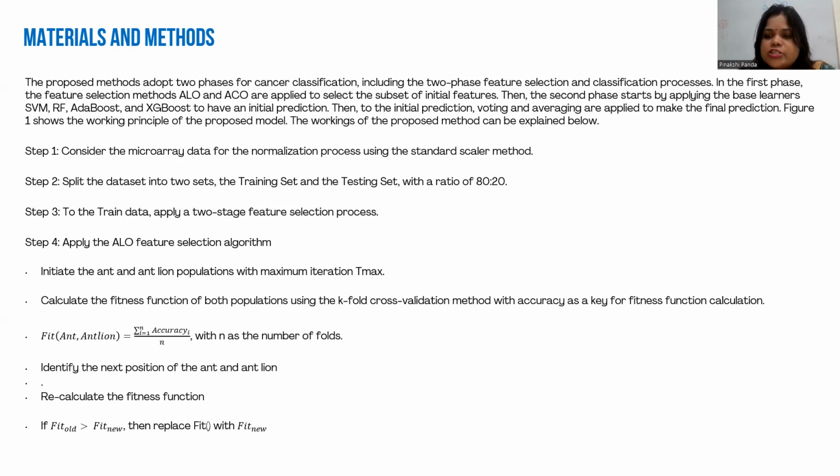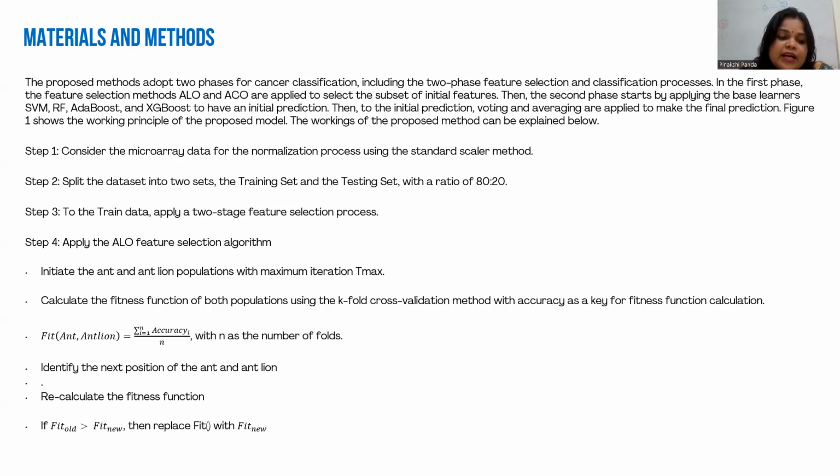First, we take the microarray data for normalization, using the standard scaler normalization method. Then the dataset is split into two parts, training and test, in the ratio 80-20. On the train data we apply the two-stage feature selection process, starting with the ALO feature selection algorithm. In ALO, we initialize the ant and antlion population with maximum iteration Tmax. Then we calculate the fitness function of both populations using the k-fold cross-validation method, with accuracy as the key for the fitness function calculation.